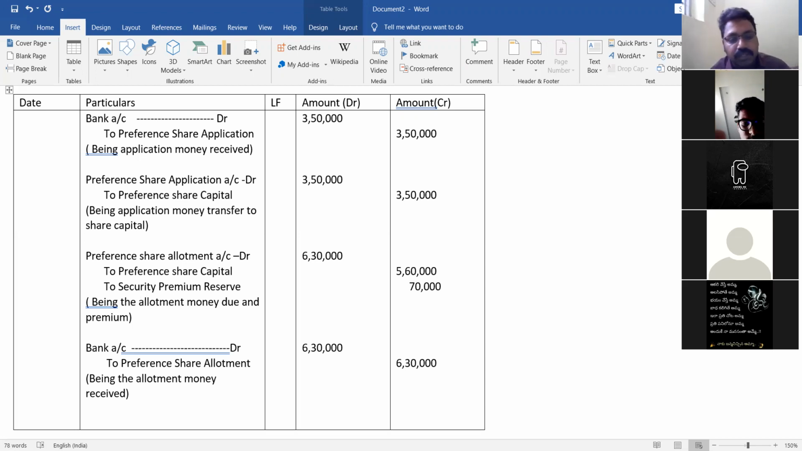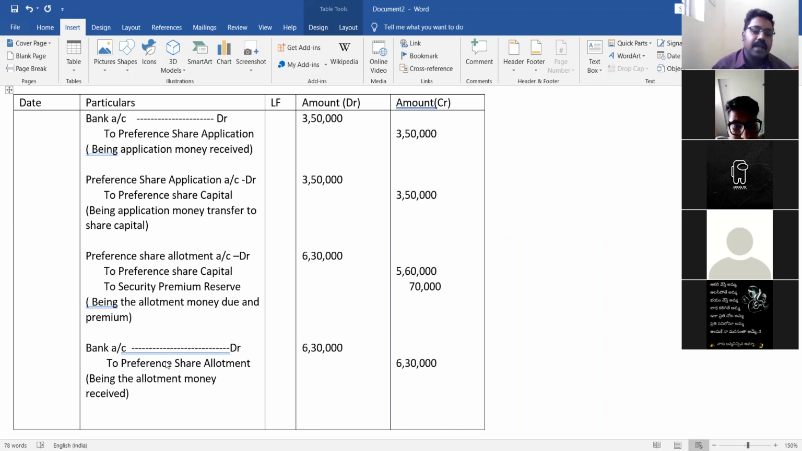So in the nominal account, what is the rule? Debit all expenses, credit all incomes. If it is an expenditure, we have to debit. Here premium is an income, so that's why we have credited to security premium reserve. To security premium reserve, we have credited this one.